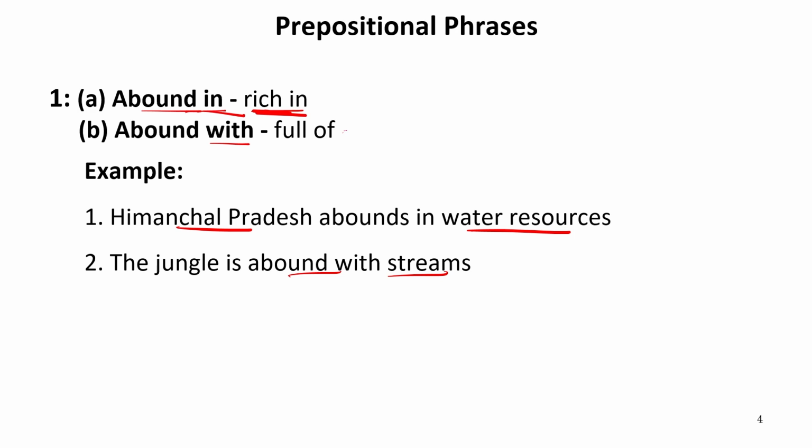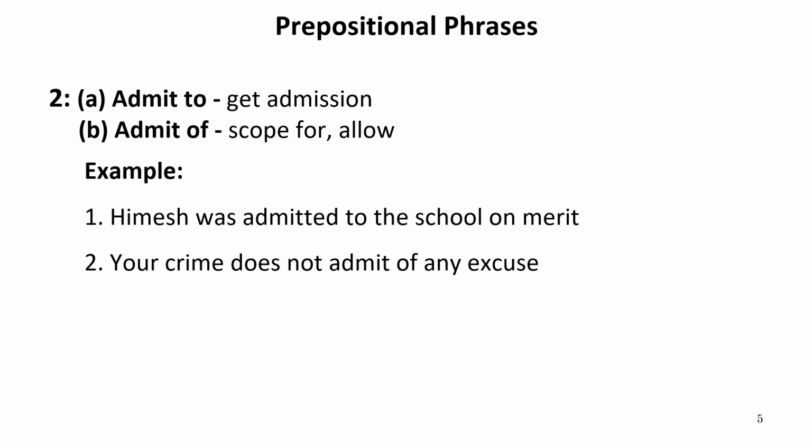Now let us move to the next one. First one is admit to, and the other one is admit of. Admit to is when we get admission somewhere. For example, we are admitted to hospital, we are admitted to schools or anywhere. Admit of is when we have a scope for something, when we allow something. For example, Himesh was admitted to the school on merit. So when Himesh was admitted to school, it was just on merit. Because the admission has taken place, admitted to is used.